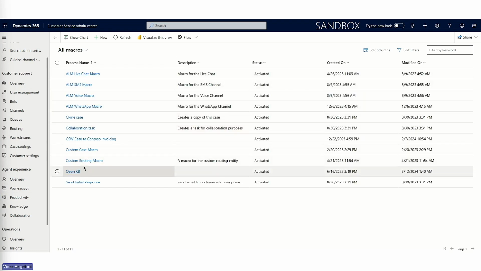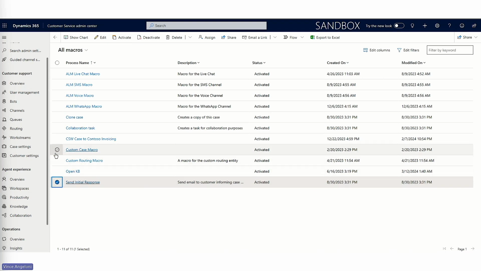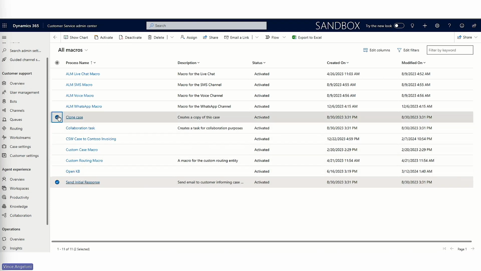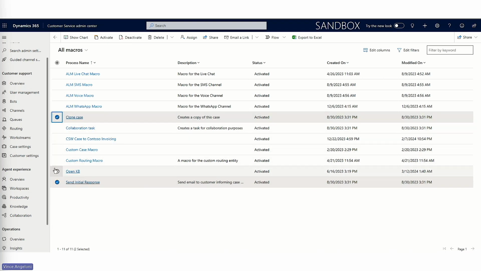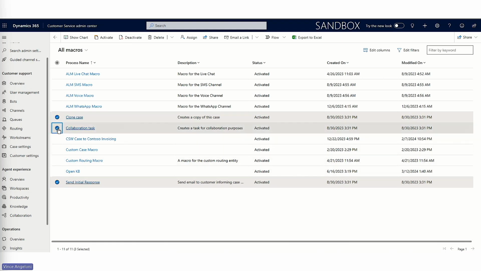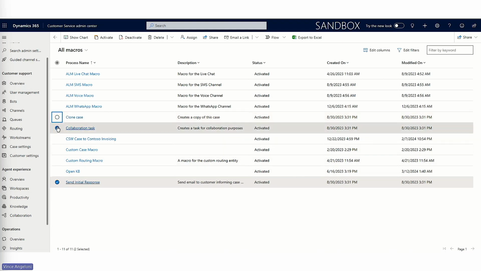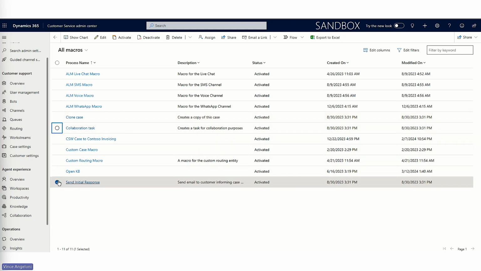So here, there are 3 macros which have been defined as part of that workshop. One is the send initial response. Second one is the clone case. Third one is the collaboration task. So we'll take a quick look at each one, every macro. I have already pre-created them, so I'll just take you through it for the interest of time.